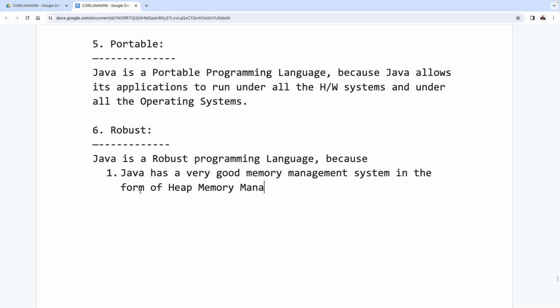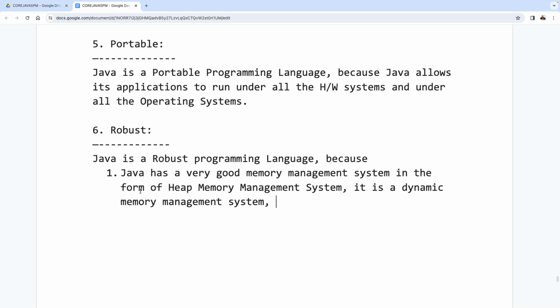What is this heap memory management system actually? What is the meaning of this heap memory management system? It is a dynamic memory management system.